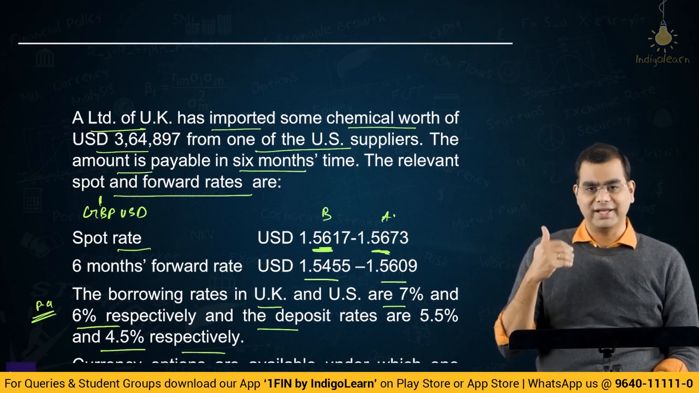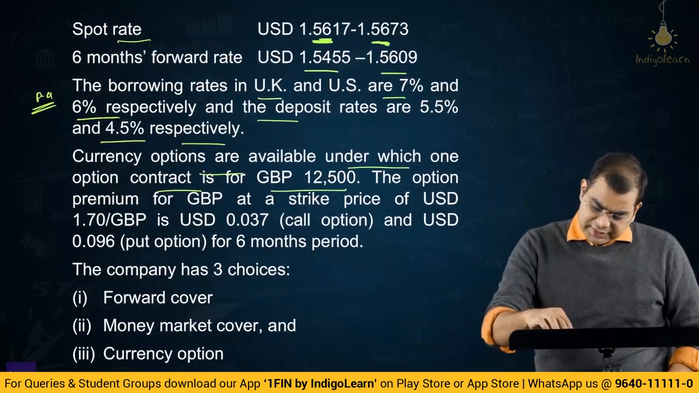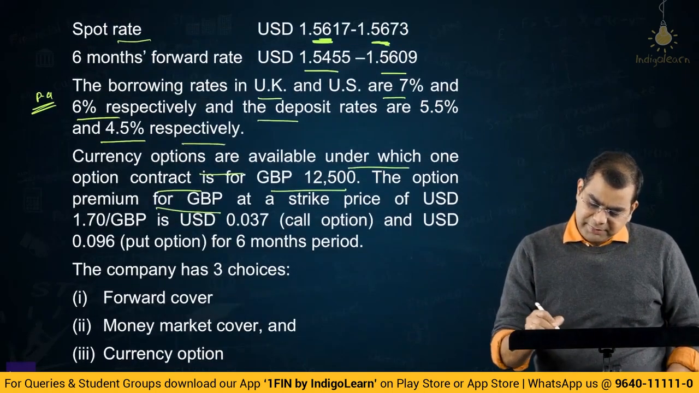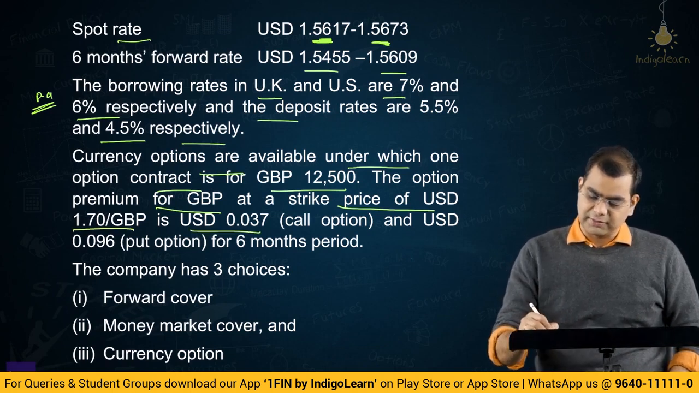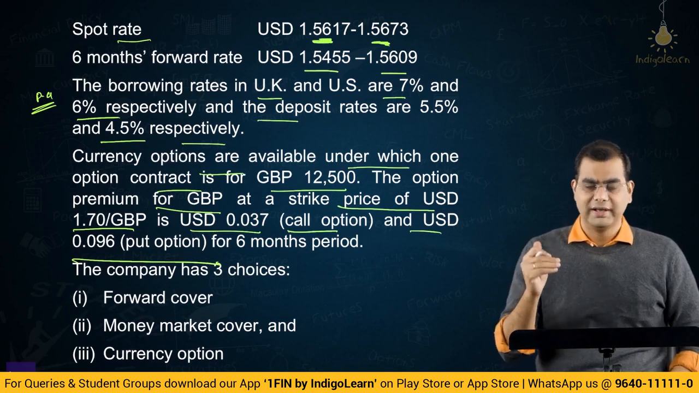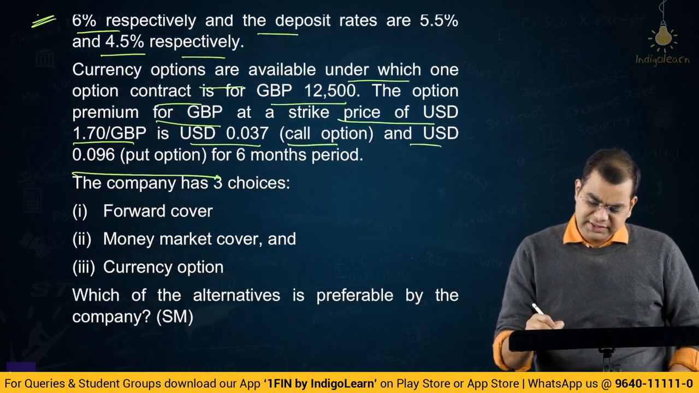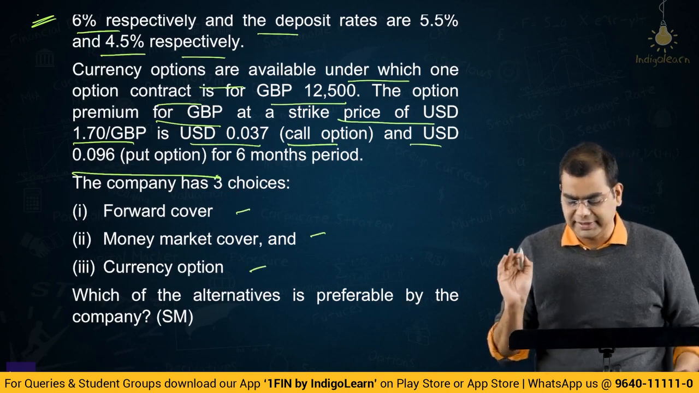So you have to be very, very wary and careful of what is being given and what is being asked. Okay, then the option premium for GBP at a strike price of USD 1.7 per GBP is US dollar 0.037. This is a call option, and US dollar 0.096 for a put option for 6 months. So we will come to that. Call put we will figure out. That is the least of the problems. We've already understood how we should do it. We will do that. The company has 3 choices: forward cover, money market cover and currency option. Which of the alternatives is preferable by the company?